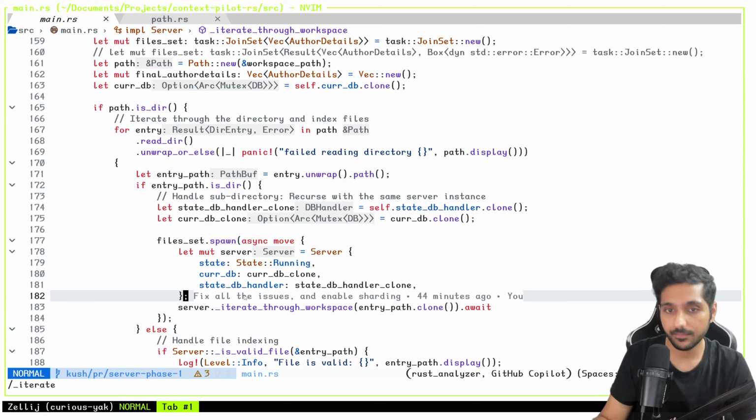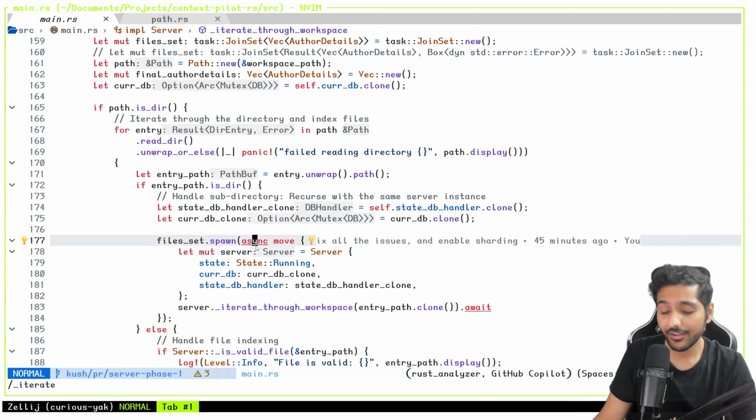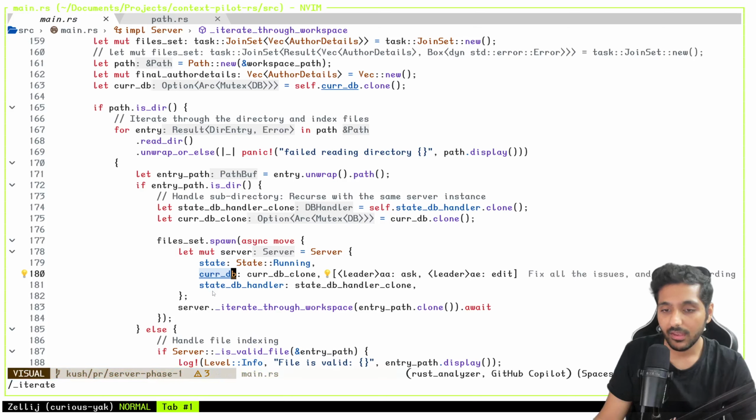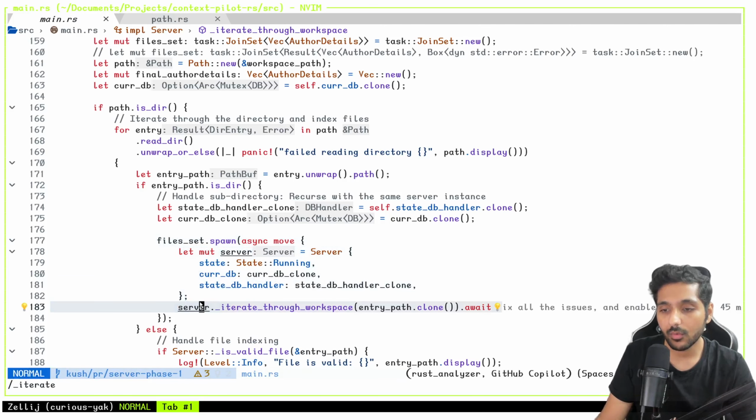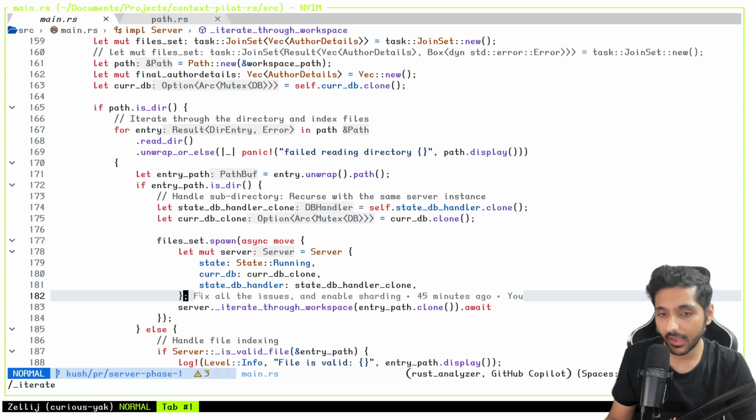Now, what happened? The very interesting thing, I will give credits to ChatGPT because I was talking to ChatGPT about it. Hey, what's going wrong? Can you tell me a bit more about it? The problem was that this current DB, within this spawn, when you have this async method, you want to gain that ownership again. I was not able to do that because it's not allowed.